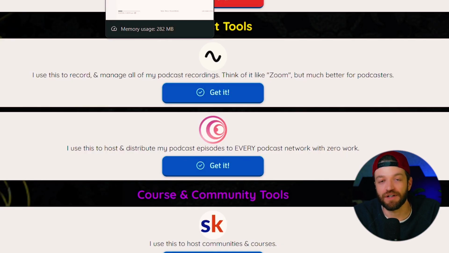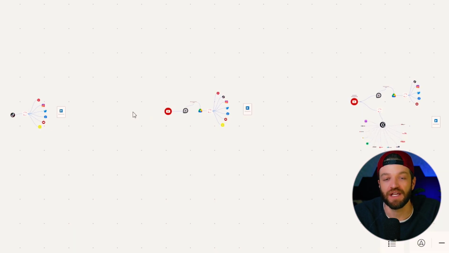Now, obviously you can customize your automation flows however you see fit, but just about every single automation flow that I create is based on one of these three models. So that's it for this one, and I'll see you in the next video.